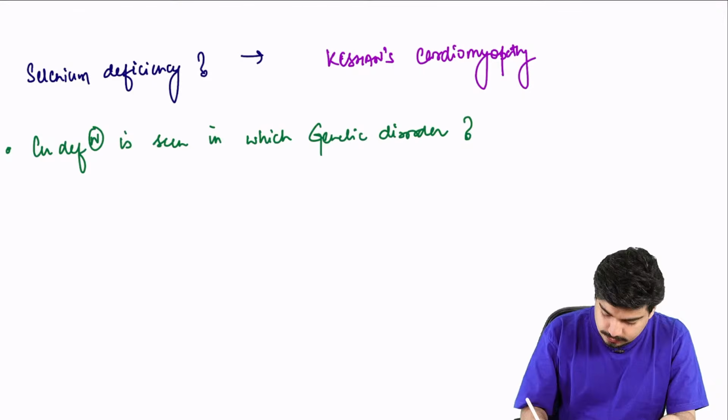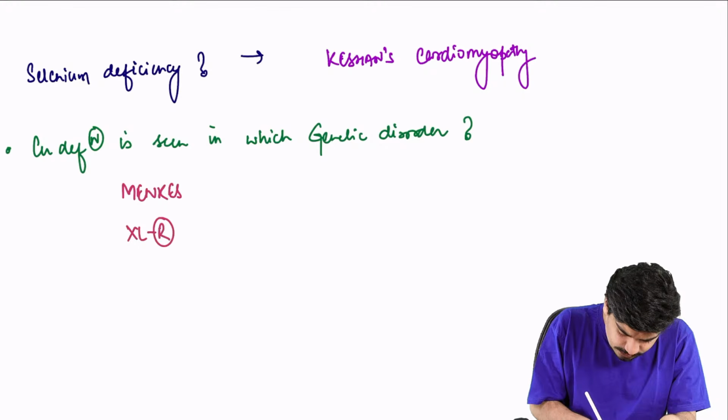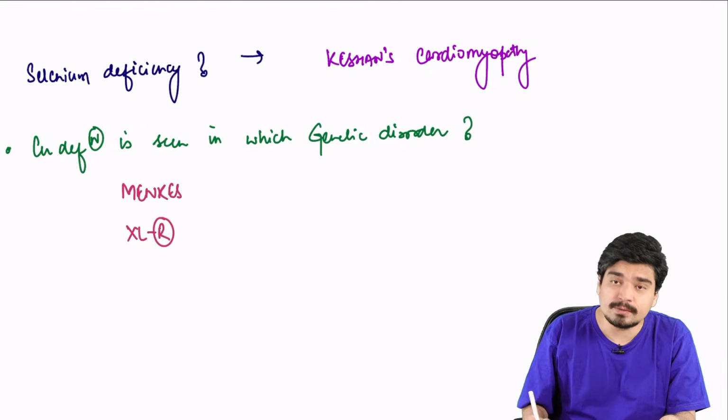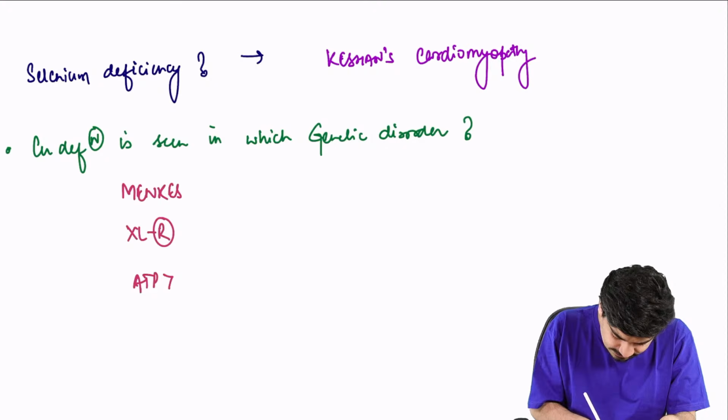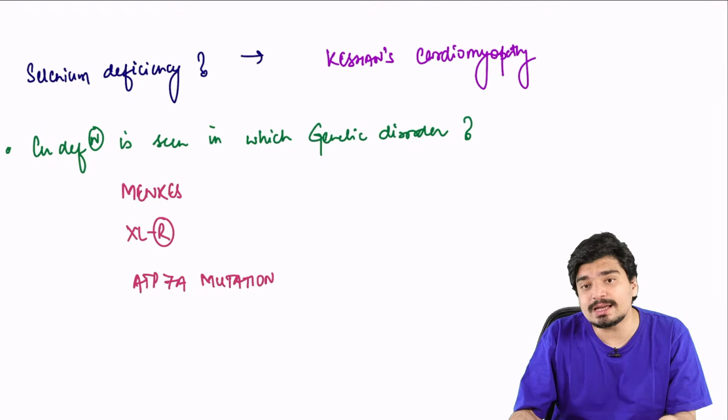Very important. Very good. It's seen in Menkes disease. It's an X-linked recessive disorder. Remember, it's an X-linked recessive disorder. It occurs because of ATP7A mutation.